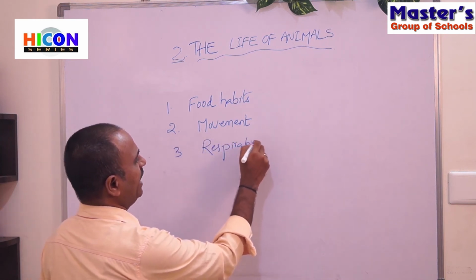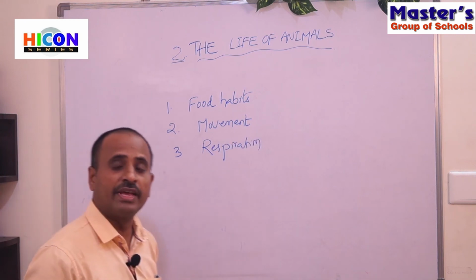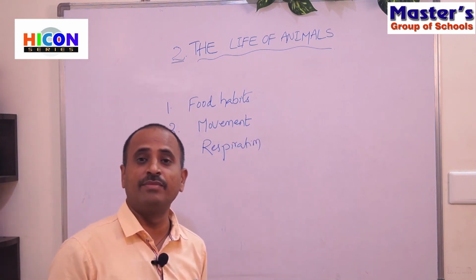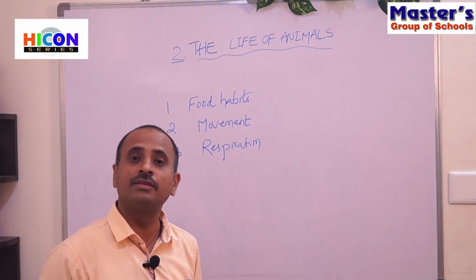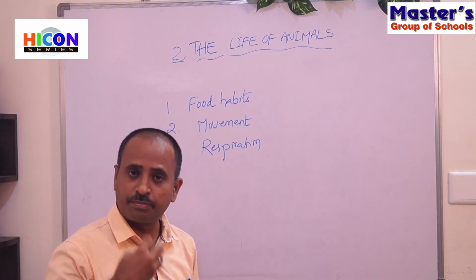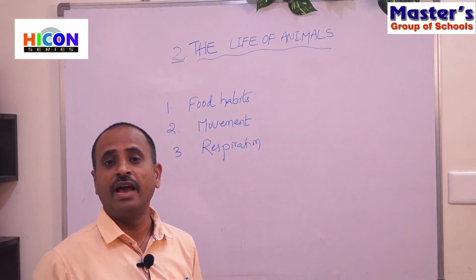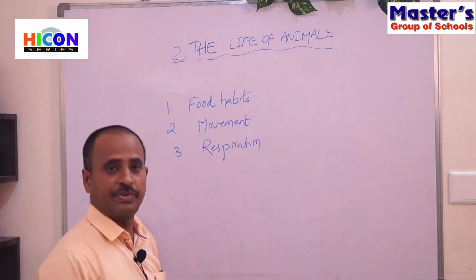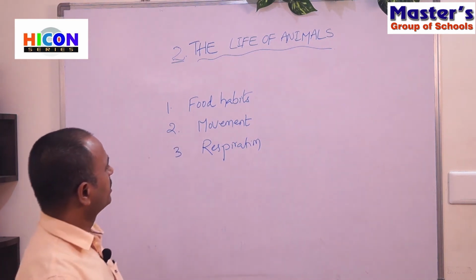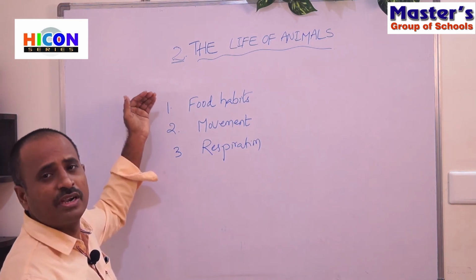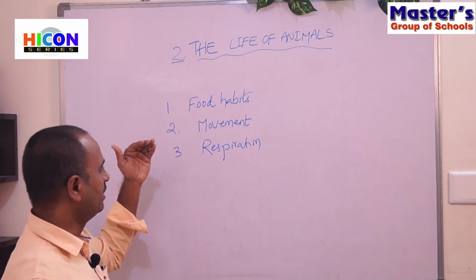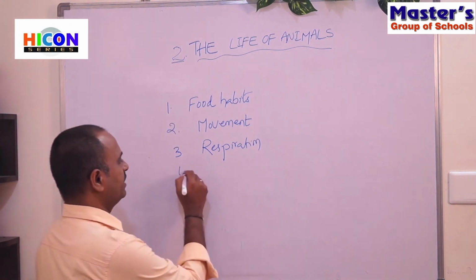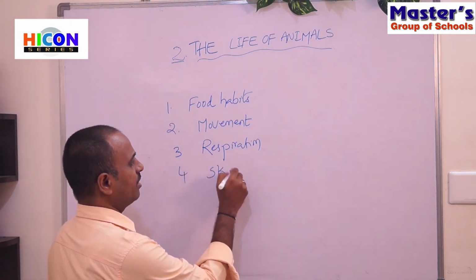And the animals are different in their respiration also. Most of the animals breathe through their lungs, some animals breathe through their skin, and some animals breathe through their spiracles. In their skin also they are different.